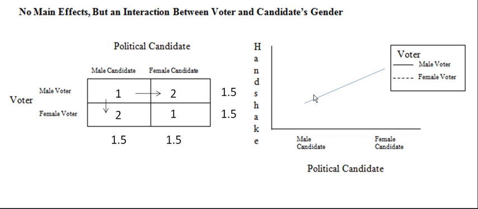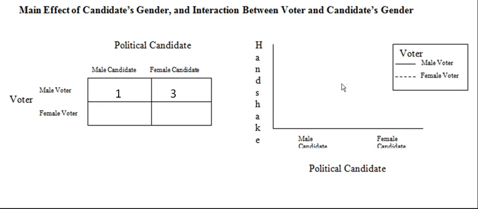When we graph the results, our male voter is shaking hands with the male candidate for 1 second, and for 2 seconds with the female candidate. The female voter, it's the opposite trend. And notice how these lines intersect. That is, they are not parallel. That's indicative that there's an interaction.